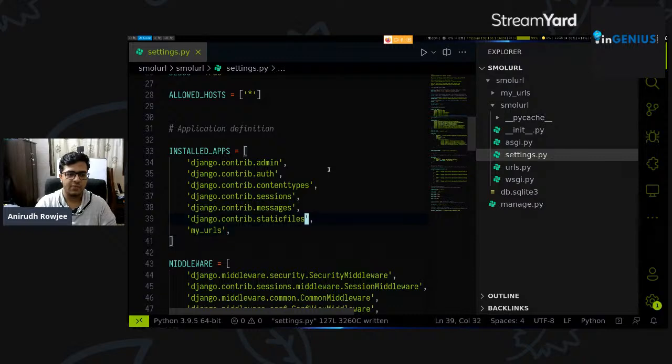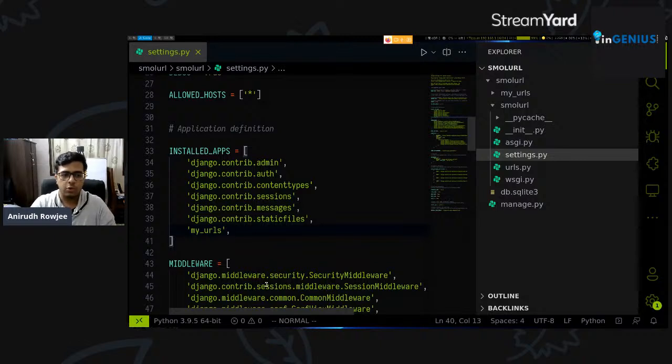So all I've done is I've gone to line 40 at this point, and I've added my URLs, the app name. So whatever name we used when we created the new app with Django, which was python3 manage.py startapp, the app name, we'll use the same name here. So we've got my_urls right here as the name of the app that we have.